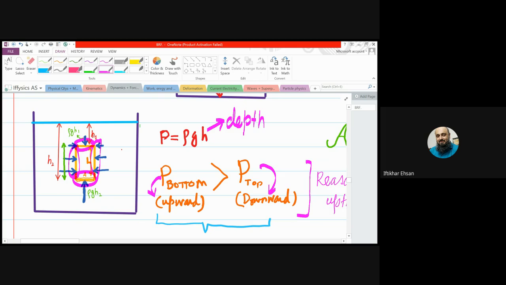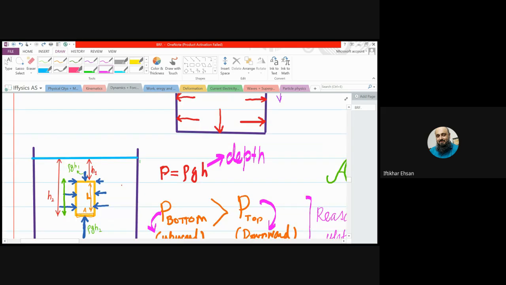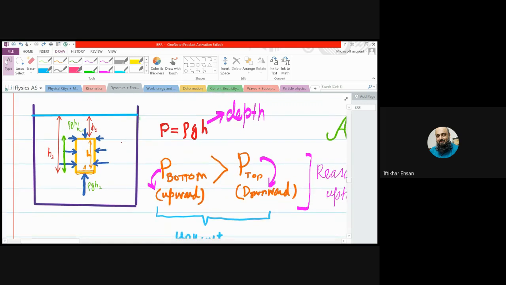Two-dimensionally, we can see the four sides. But actually, from all the sides, the liquid applies the pressure. From the right side, the pressure will be towards left. From the left, it will be towards right. From the top, the pressure will be downward. And from the bottom, the pressure will be in which direction? Upwards. That is it. Can you remember?